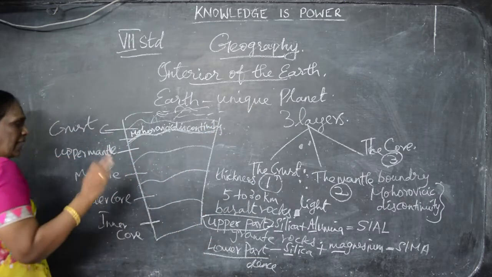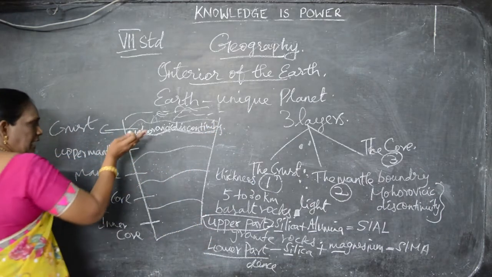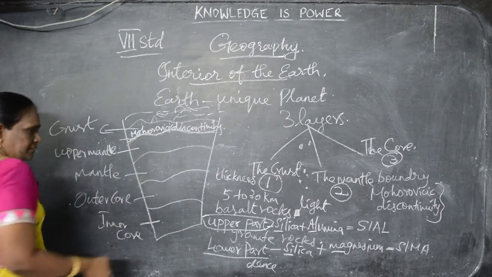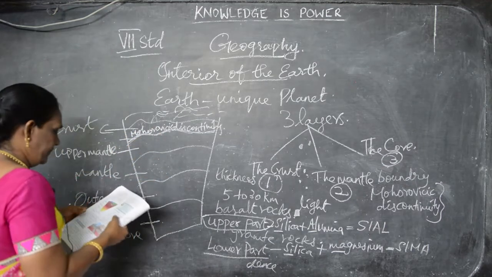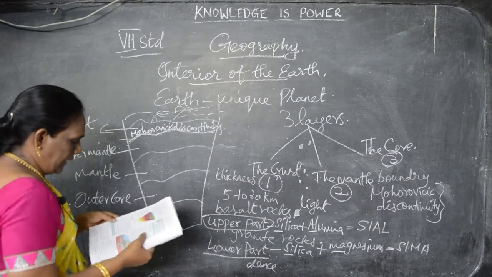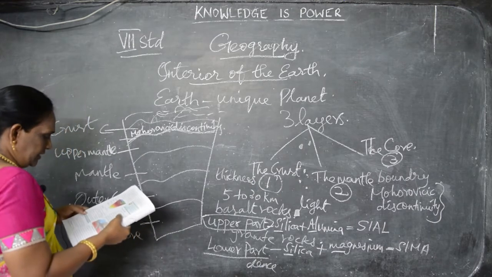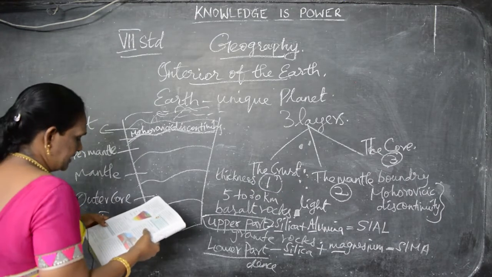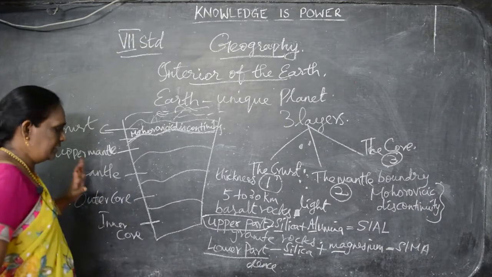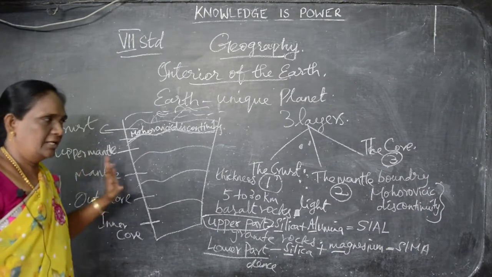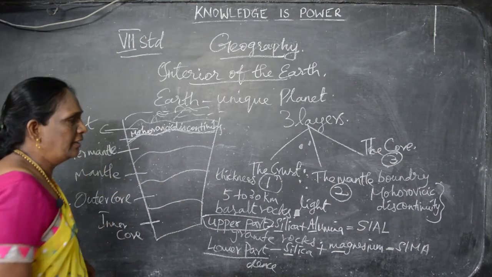And the mantle has two types, the upper part and the lower part. The upper part has a lower density than the lower part. So this is about the mantle.